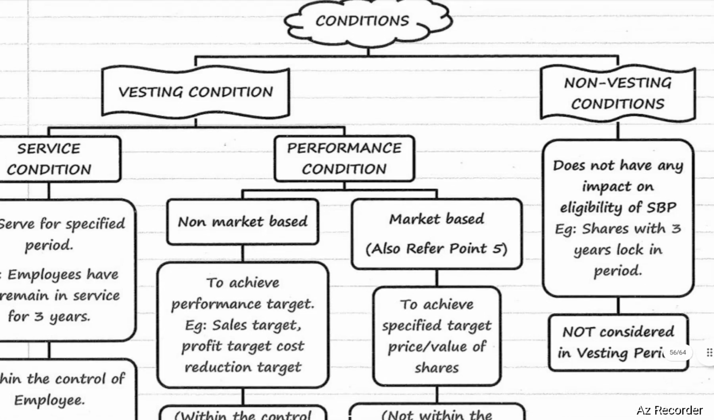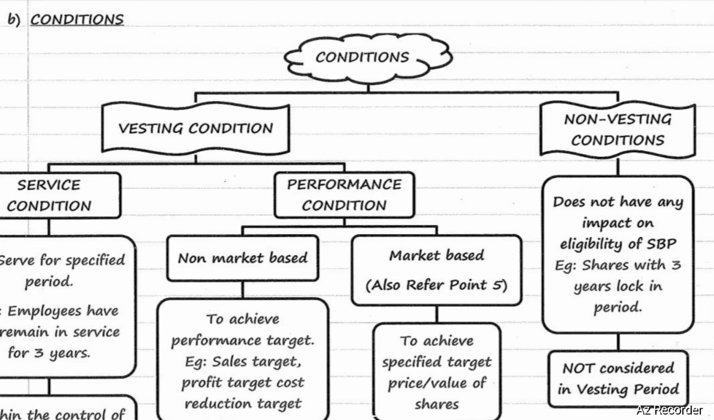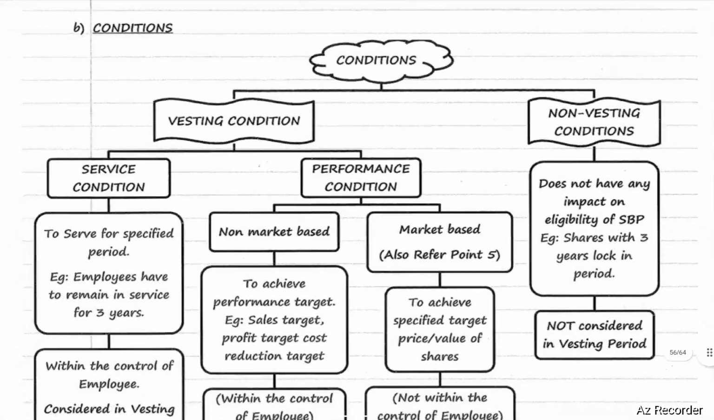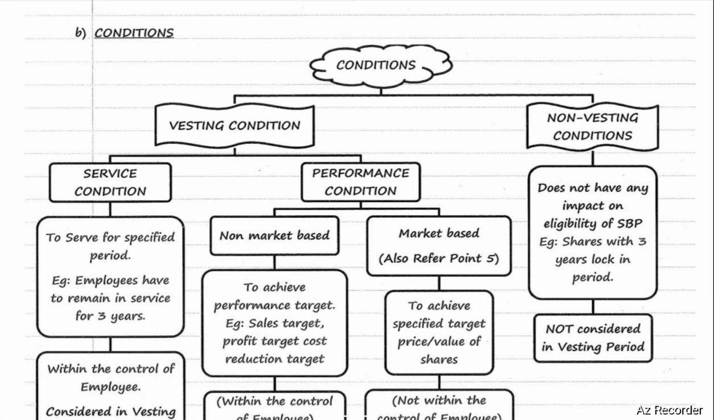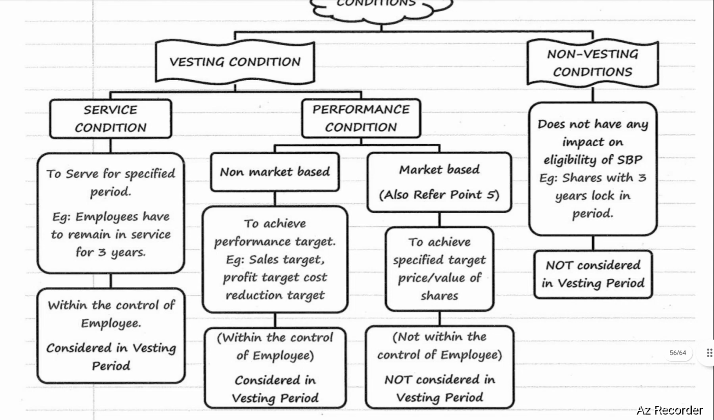Conditions. There are two types of conditions: vesting condition and non-vesting condition. Vesting conditions are again divided into two categories: service condition and performance condition. Service condition means a condition to serve for a specified period. Example, employees have to remain in service for 3 years. This is a service condition. This service condition is within the control of the employee. It will be considered in the vesting period.